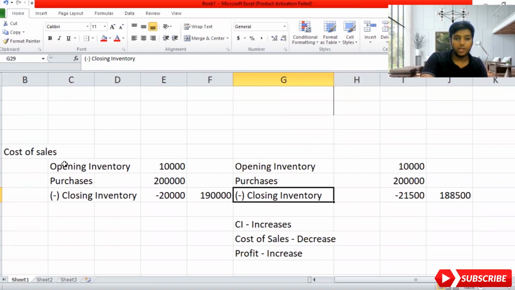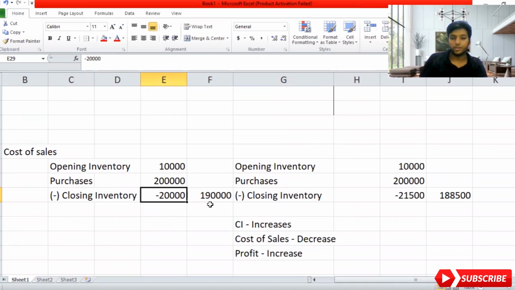Now let me assume that my opening inventory is 10,000 and purchase is 200,000. So if I add my cost of sales with purchase, I will get closing inventory. These are my assumptions, guys, to do this sum. So minus 20,000, I got 190,000. This is a complete assumption. There's no answer like that, so don't look for this answer. You will not find these values in your question paper.